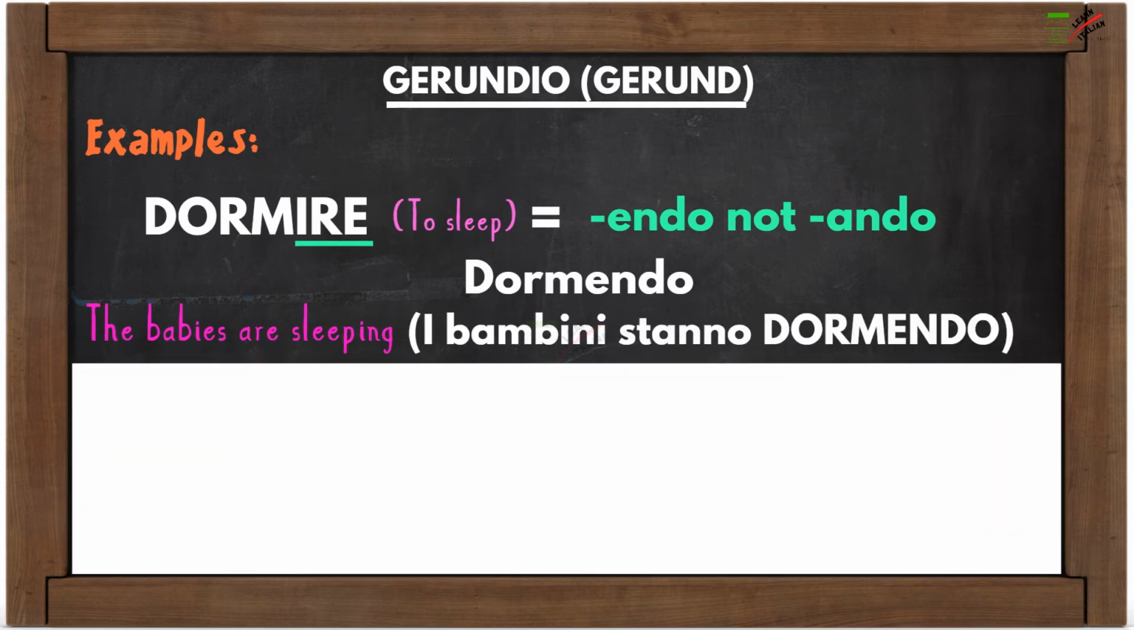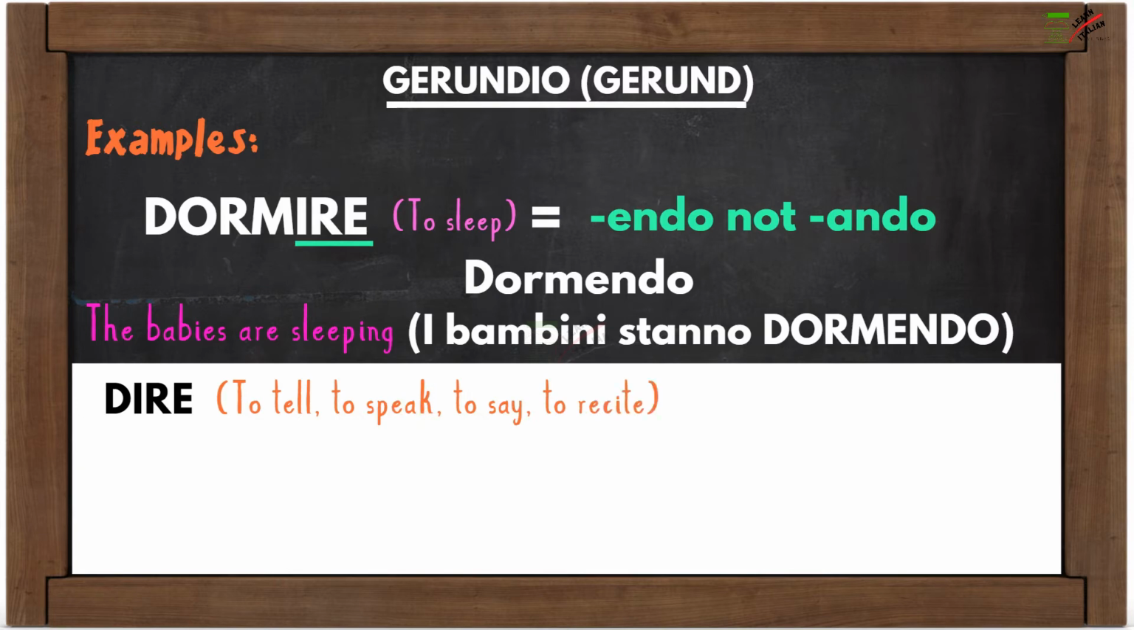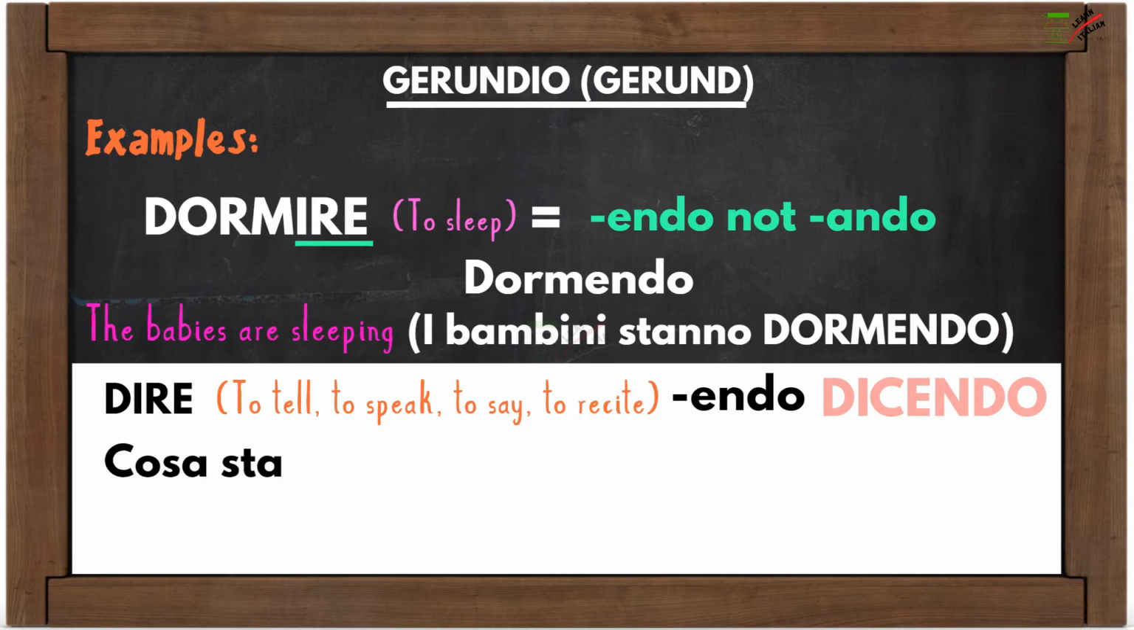Another example is with the verb dire, to tell, to speak, to say, to recite. The continuous verb also ends in endo, which becomes dicendo. Dicendo is the right gerund. Cosa stai dicendo? What are you saying?